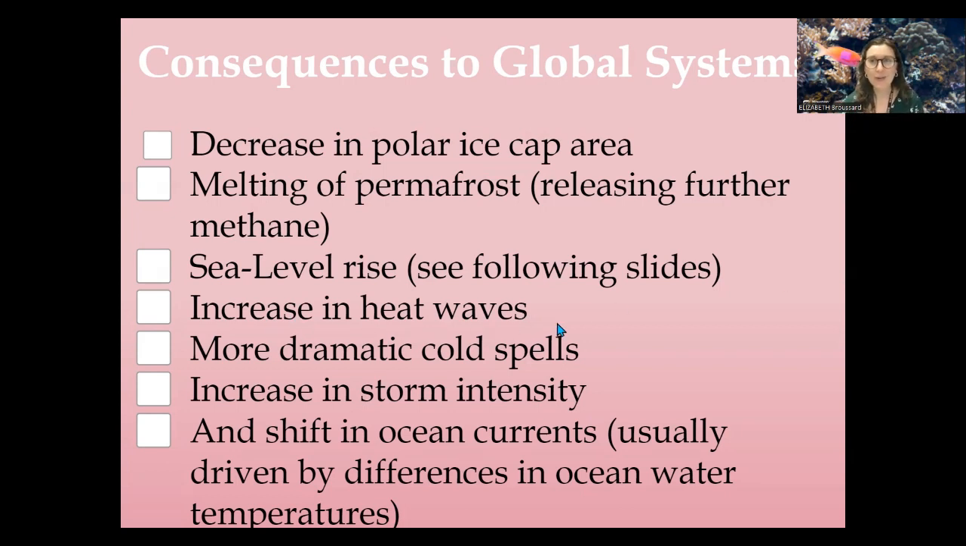Increase in heat waves. I know here in Texas, we've been especially feeling that during our summer months. More dramatic cold spells as well during the winter. So essentially, we're seeing more intense fluctuations from high to low during the winter and the summer months. Increase in storm intensity and shift in the global ocean current. So think about our thermohaline circulation, our underwater global currents that are happening in our oceans. That is all temperature driven, right? The cold water sinking, the warm water rising, kind of mixing everything up. So if you have overall changes in temperatures, that's going to affect the thermohaline circulation and our global ocean currents as well. So, not good.